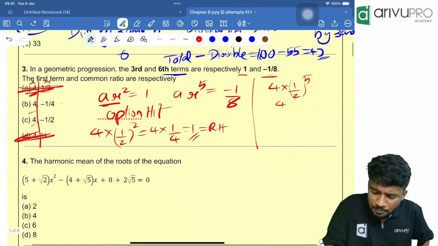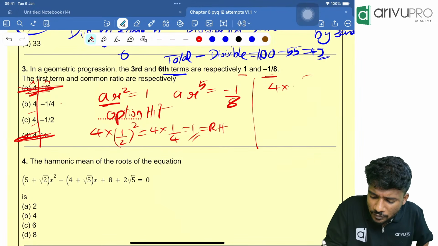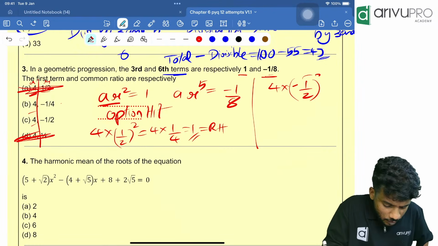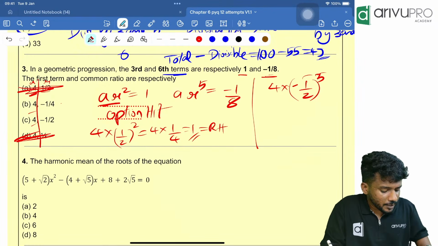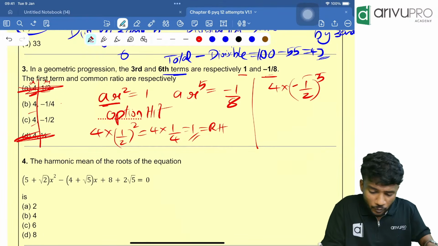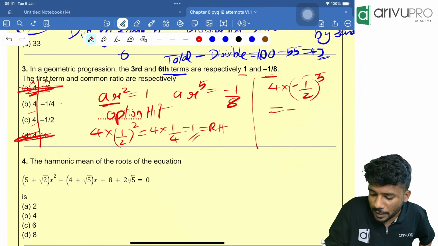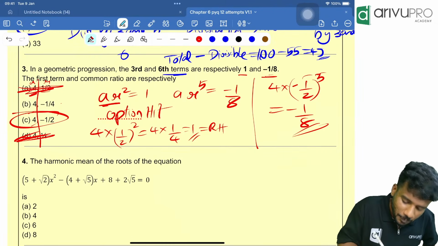Try option C. Instead of this, we will put minus 1 by 2, the whole raised to how much? The 5. Minus 1 by 2 to the 5 is how much? 4 divided by 32, which is equal to minus 1 by 8. So that means option C is your answer.